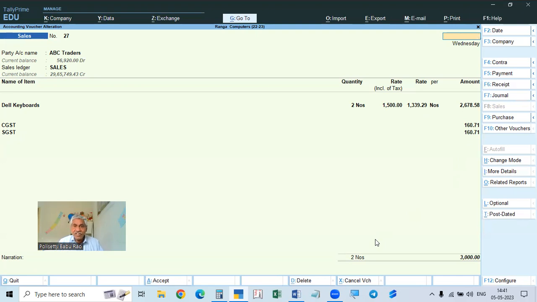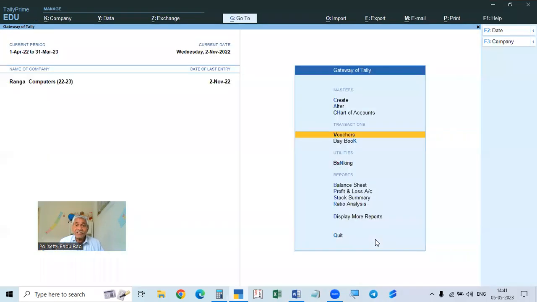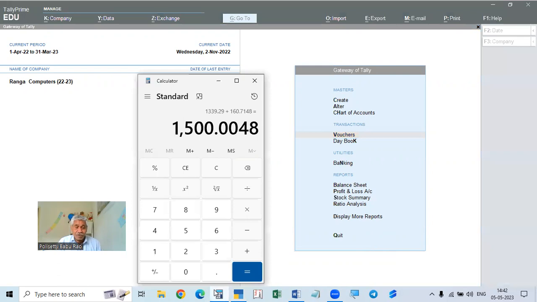So this is how we make the entries in the books with the price or rate. Rate means the price of the item inclusive of tax. If it is including tax, we don't know what taxable value and tax are included in the invoice. We have to calculate the taxable value.